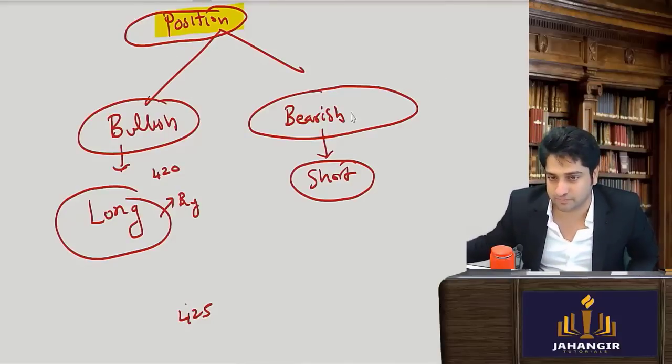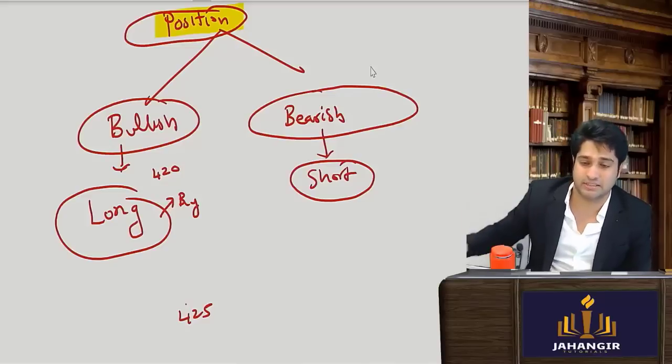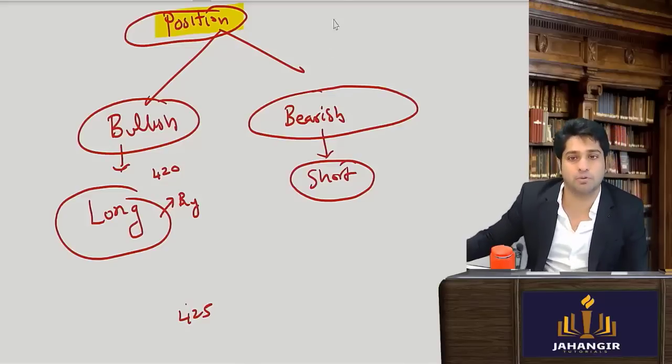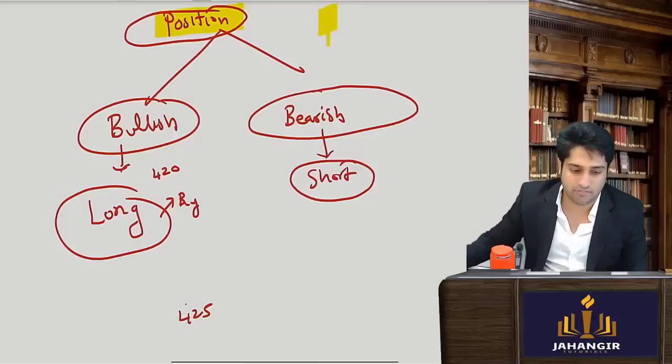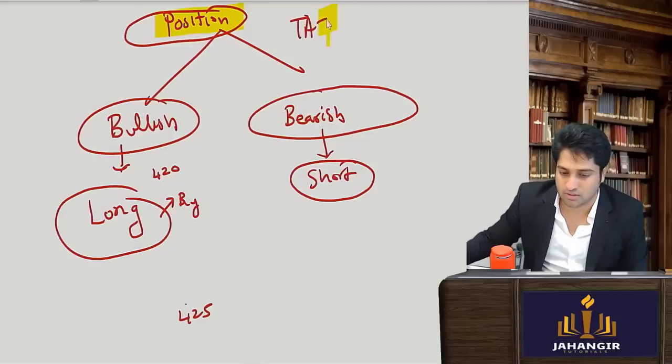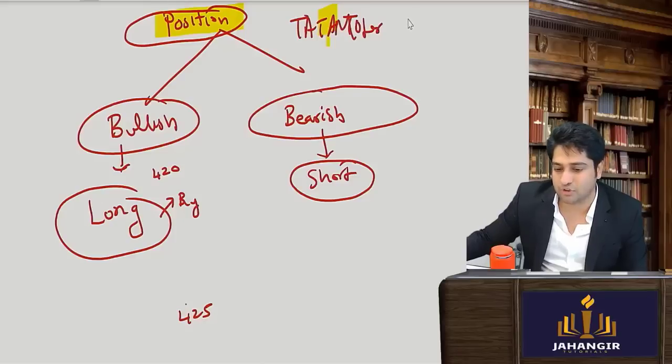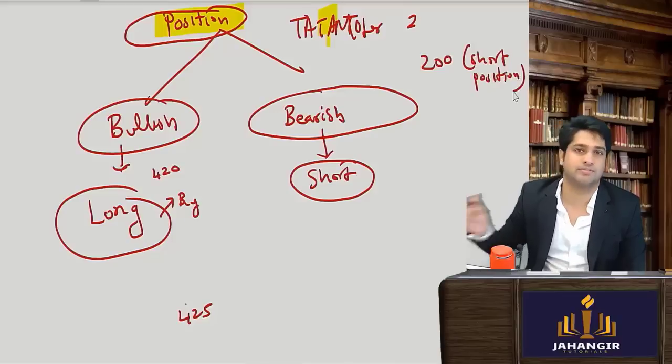Now understand one thing and pay attention to this. I've taken a short position on Tata Motors. I have shorted it at 200. Short position means I am bullish or bearish?